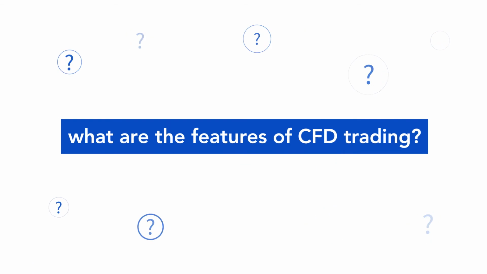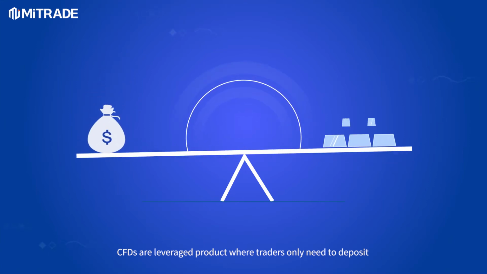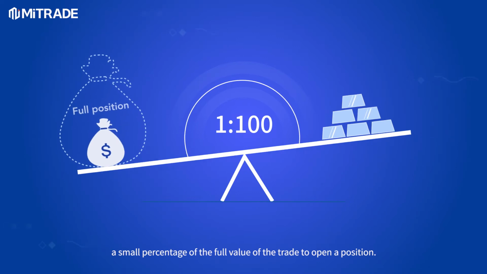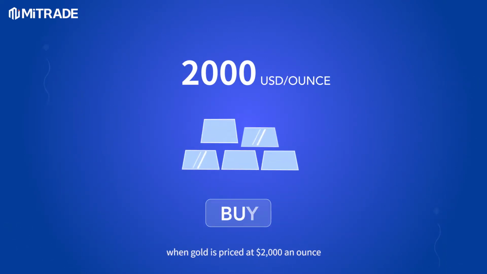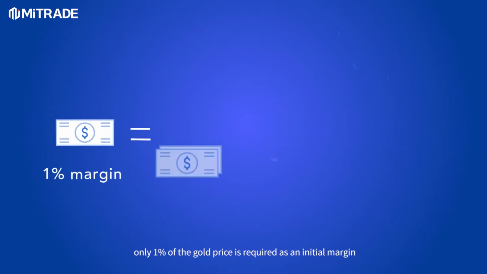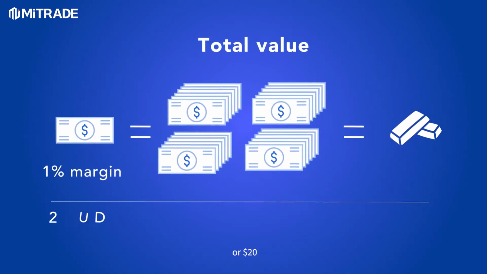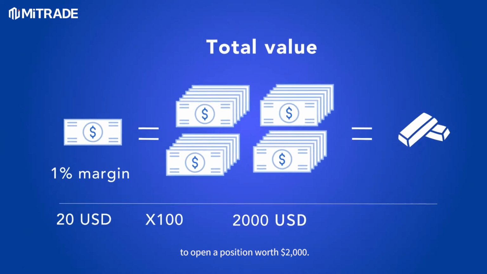What are the features of CFD trading? CFDs are a leveraged product where traders only need to deposit a small percentage of the full value of the trade to open a position. For example, when gold is priced at $2,000 an ounce, only 1% of the gold price is required as an initial margin, or $20, to open a position with $2,000.